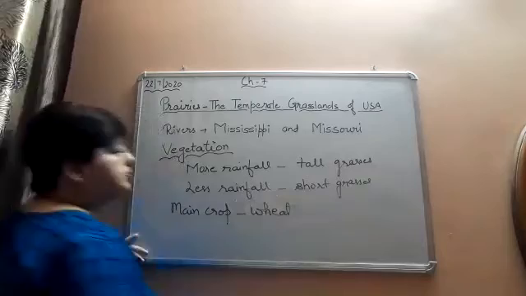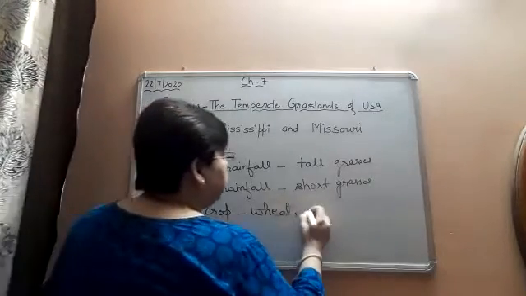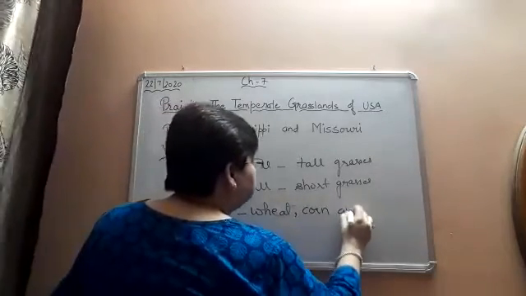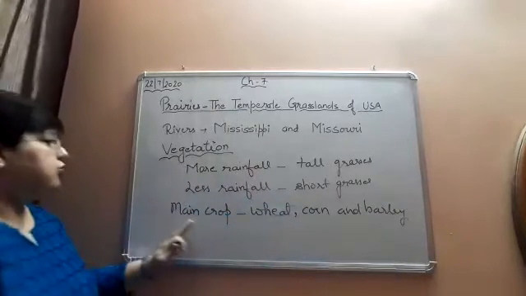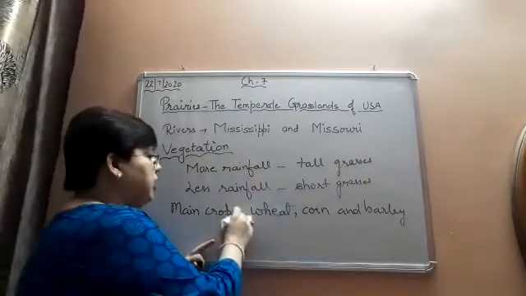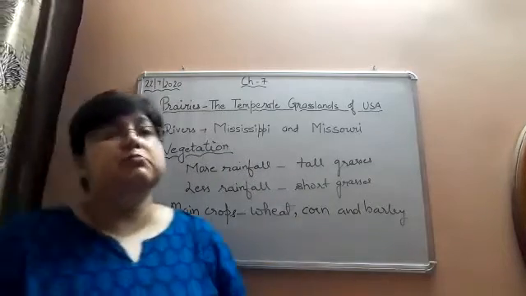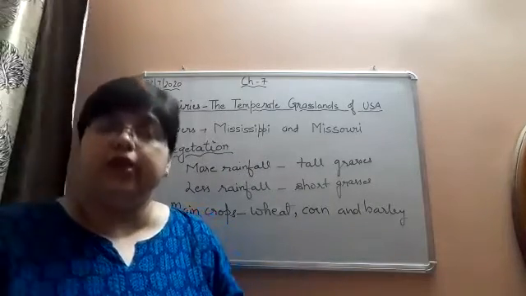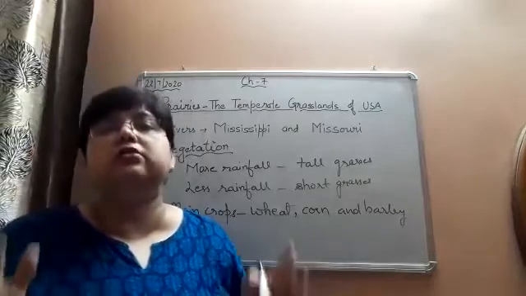Some other crops are also grown here, like corn and barley. Main crops are wheat, corn and barley.